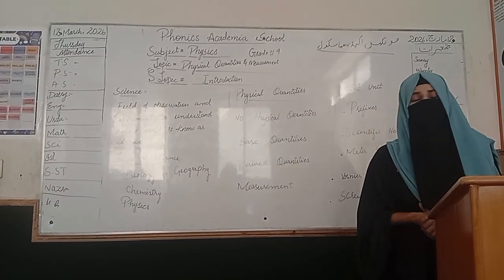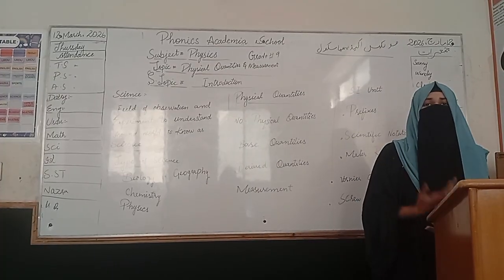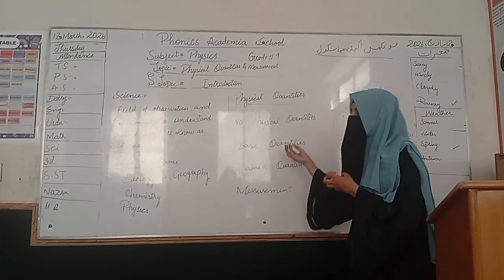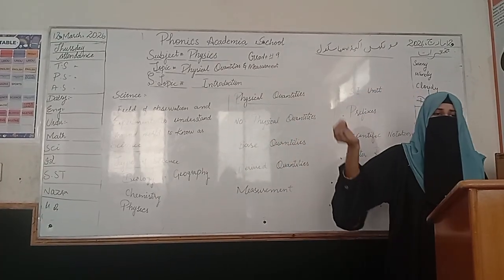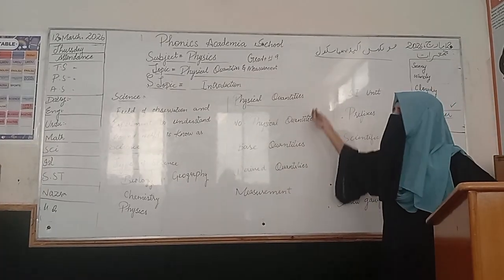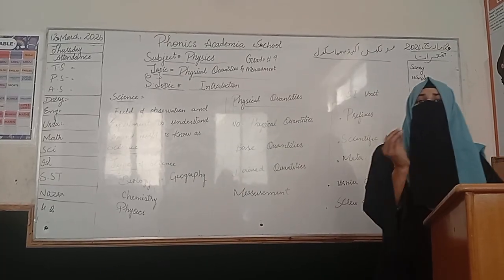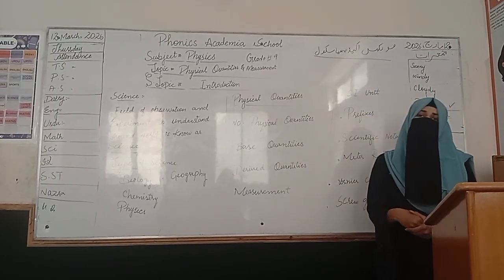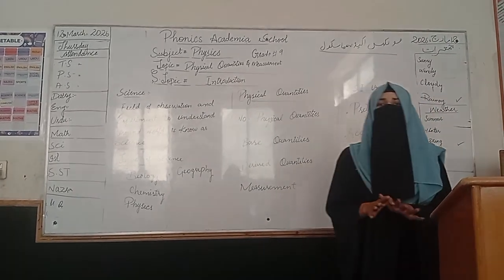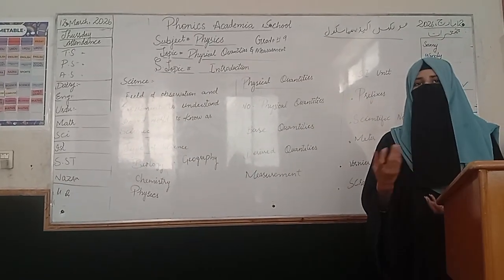Non-physical quantities are quantities which cannot be seen but you can feel, like emotions: sad, happy, worried. Physical quantities are those you can measure with physical tools, but non-physical quantities cannot be measured by physical tools. You cannot touch or see them, you only feel them, like fear, happiness, sadness.